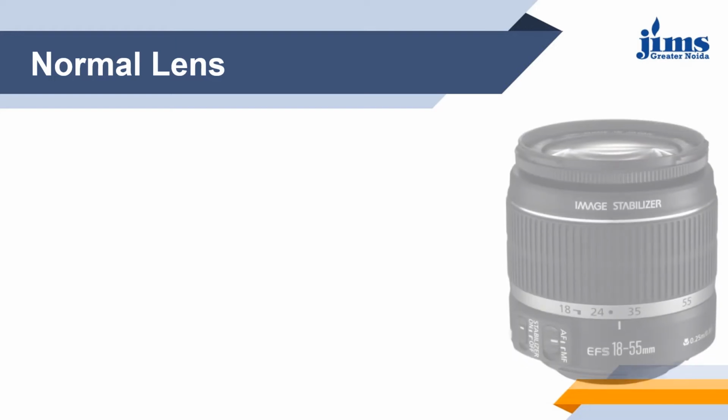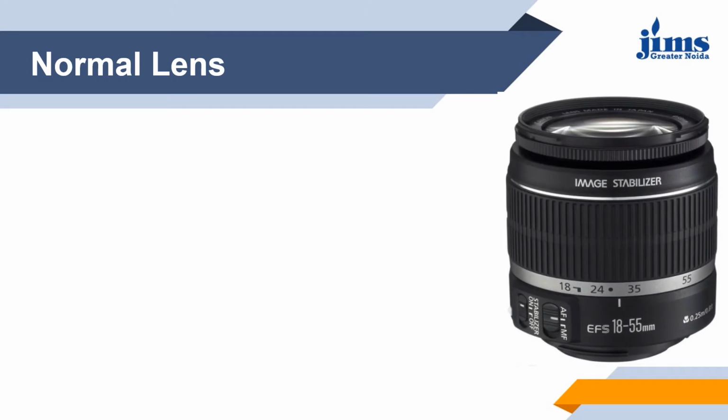Normal lens. These lenses offer natural looking perspective. They are good for two shots and mid shots, but they give slight distortion if you use them for close ups. A normal lens is not made for close up or extreme close up shots. They give two shots and mid shots in a very good way. The focal length range of a normal lens is about 18 mm to 55 mm.